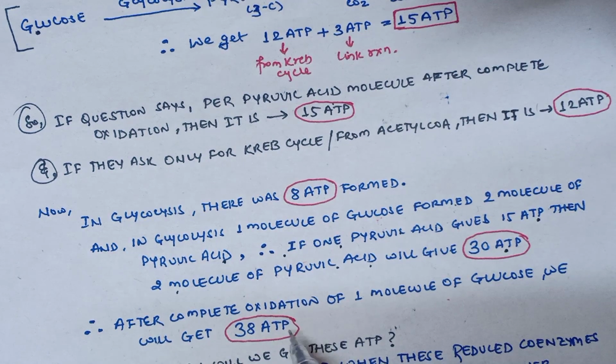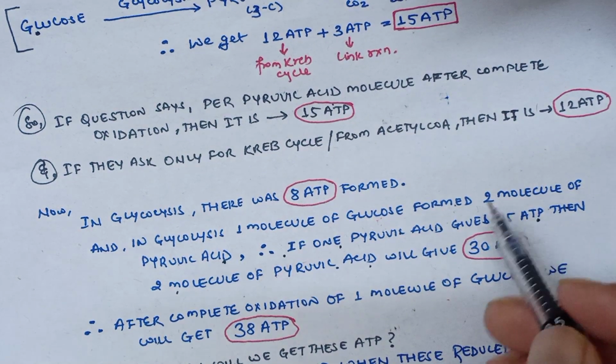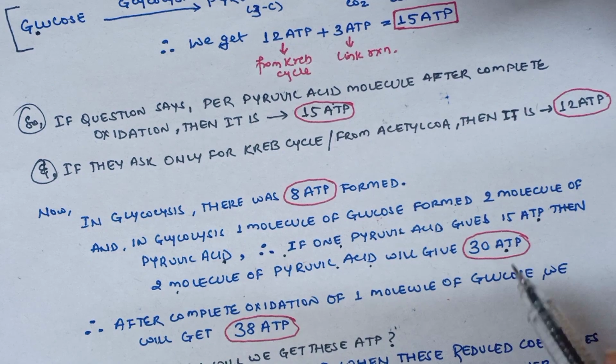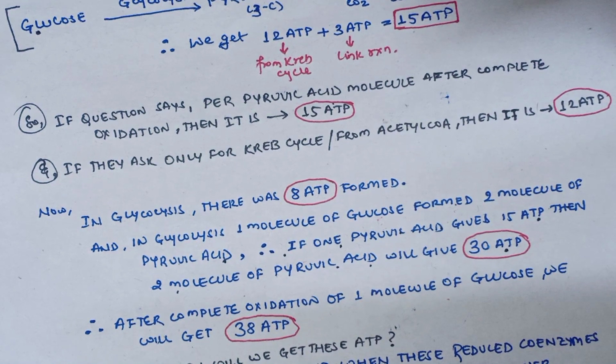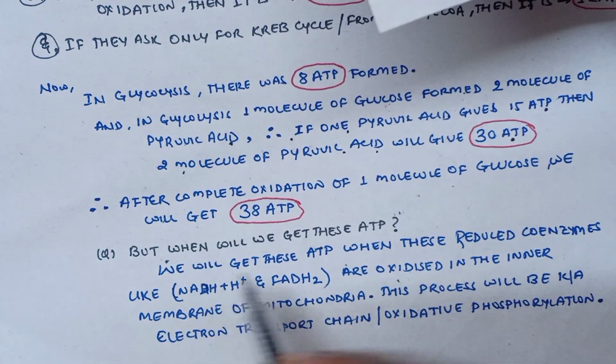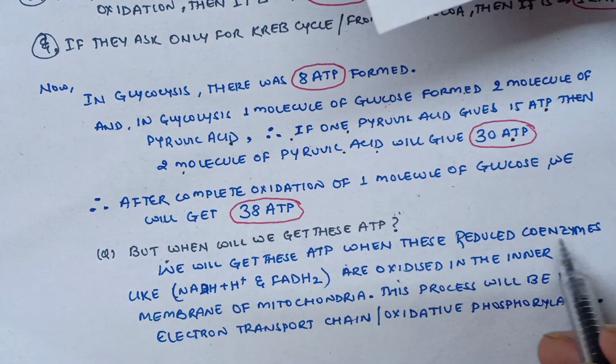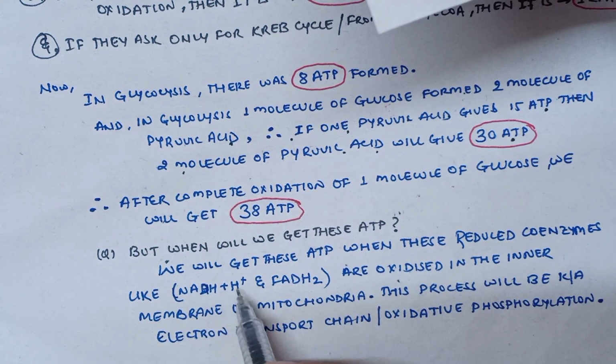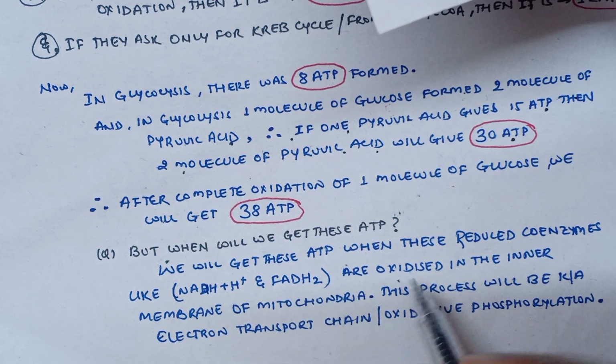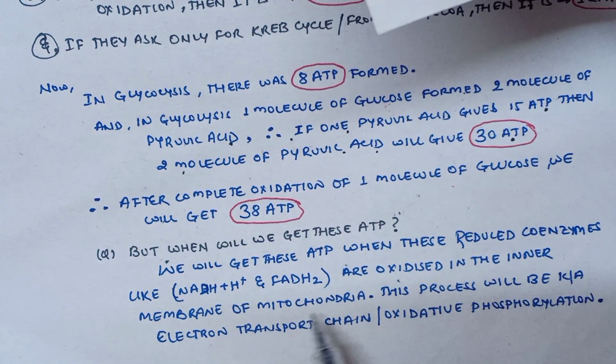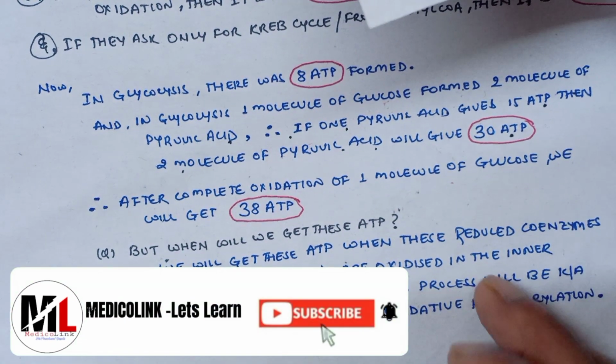But when will we get this ATP? We will get this ATP when these reduced coenzymes like NADH plus H plus and FADH2 are oxidized in the inner membrane of the mitochondria. So this process will be known as electron transport chain or oxidative phosphorylation. So this was all about Krebs cycle.